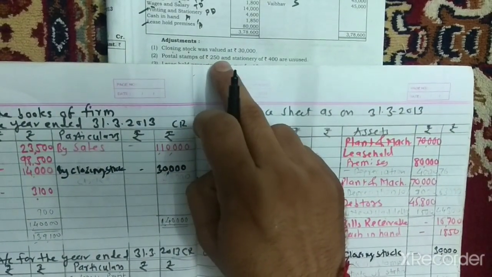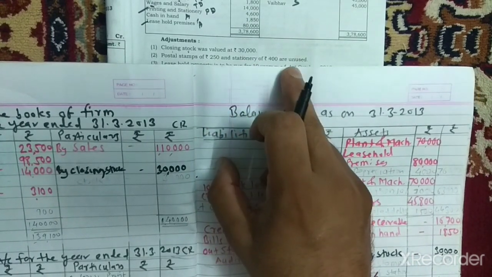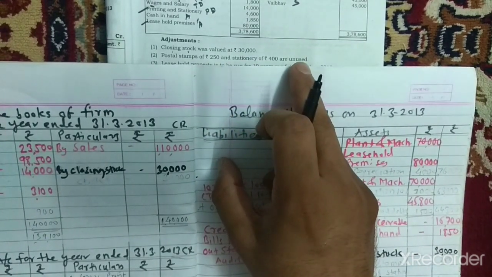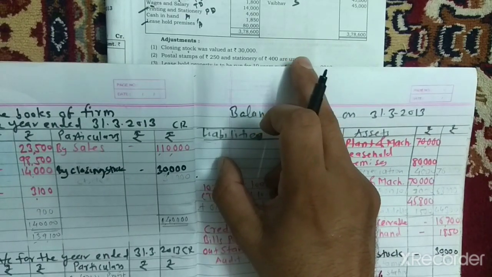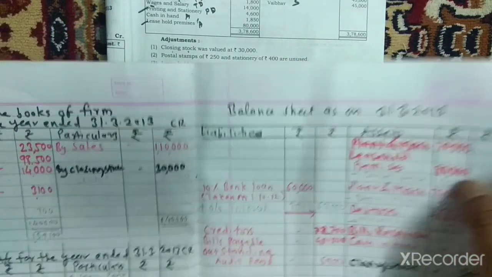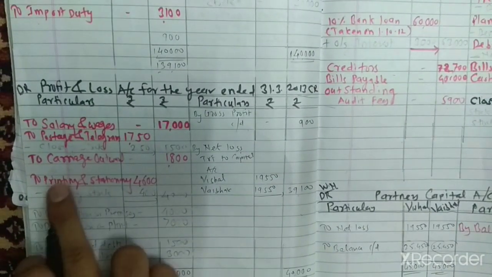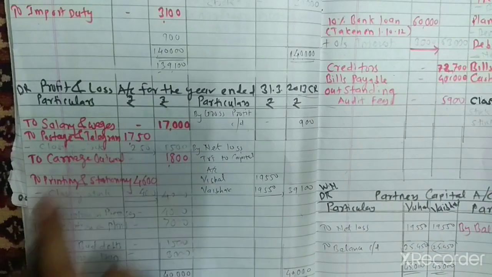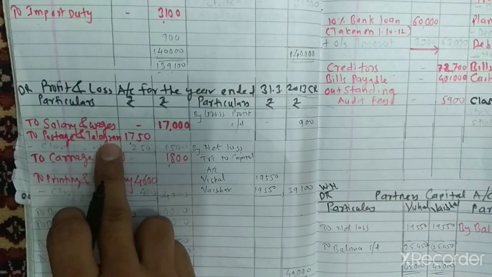Postal stamps of rupees 250 and stationery of rupees 400 are unused. Unused is nothing but closing stock; stock which is not used is known as closing stock. The first effect, postal stamps. The postal stamps will be transferred to the profit and loss account debit side, under postage and telegram.